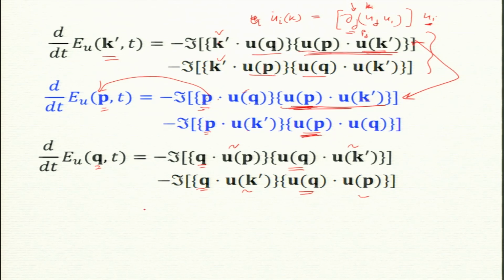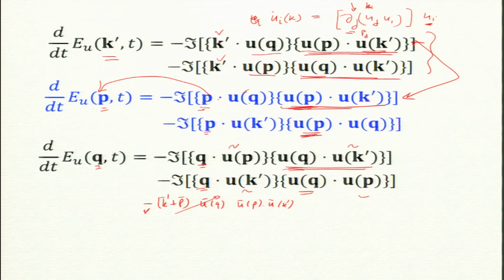I get K prime plus P, minus Q, dot UQ, UP dot UK prime. What is this? Now, with the arrows, what is K prime plus P? Minus Q, and Q dot UQ is 0. So, this becomes 0. If I add, let us say, UQ UK prime, what will I get? K prime plus Q, Q plus K prime dot UP. So, that gives you P dot UP 0, and this also gives 0. So, all the 6 terms we add together, the incompressibility condition is invoked here, and they give 0.